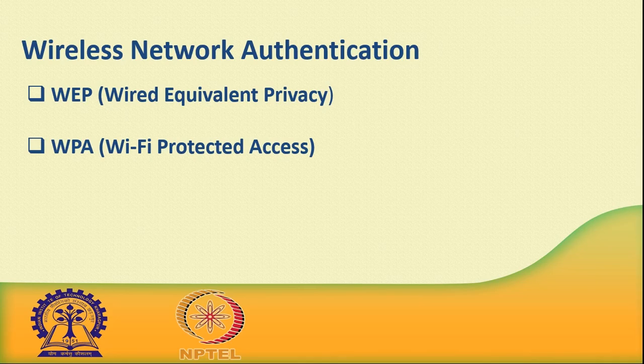WPA stands for Wi-Fi Protected Access. It is a security protocol developed by the Wi-Fi Alliance in response to the weaknesses found in WEP. It is used to encrypt data on 802.11 WLAN. It uses a longer initial value, 48 bits instead of the 24 bits that WEP uses. It uses a temporal key to encrypt packets.